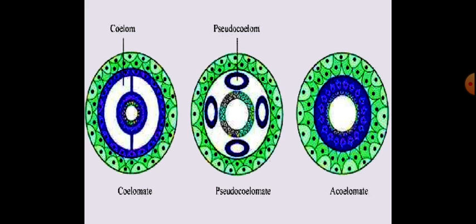Examples: earthworm, molluscs, arthropods, echinoderms like starfish, cockroaches. Their body cavity is like this. They are coelomates.